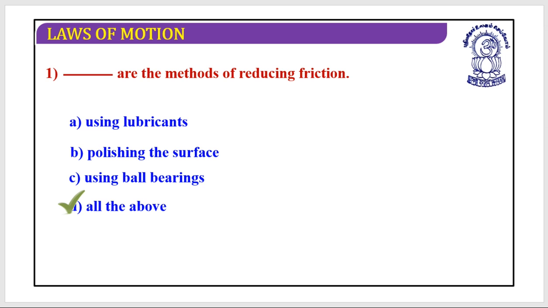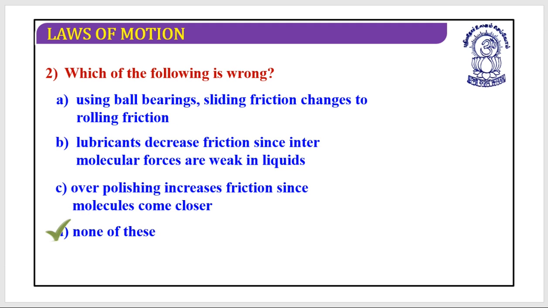Blank are the methods of reducing friction. Using lubricants, yes. Polishing the surface, yes. Using ball bearings, yes. So this would be the answer, all of the above. Is it clear? Great. Next, which of the following is wrong? Using ball bearings, sliding friction changes to rolling friction. No, this is correct. Lubricants decrease friction since intermolecular forces are weak in liquids. Yes, this is correct. Over polishing increases friction since molecules come closer. This is correct. So which one is wrong? None of these is wrong.